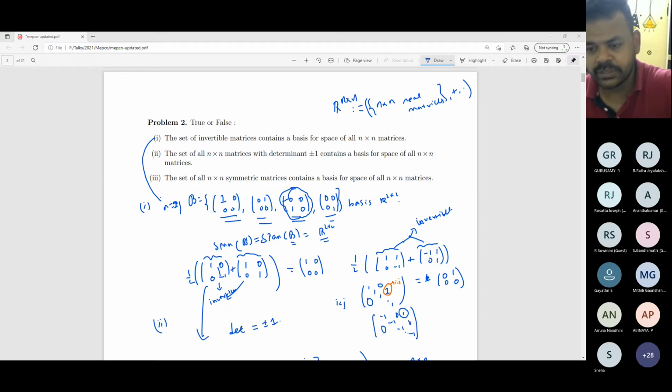If you want to show some set contains a basis for this space, you just have to show that the elements of the standard basis can be written as a linear combination of elements of the given set. If you can show that, then you can close your eyes and tell that this set will contain a basis.